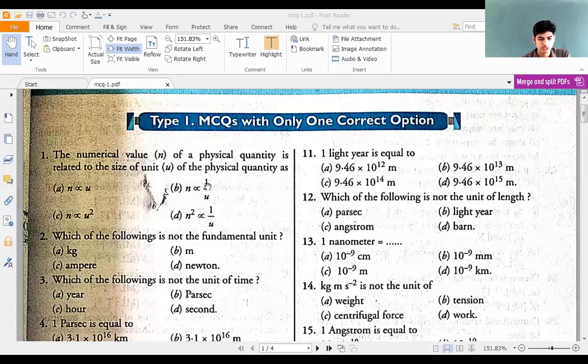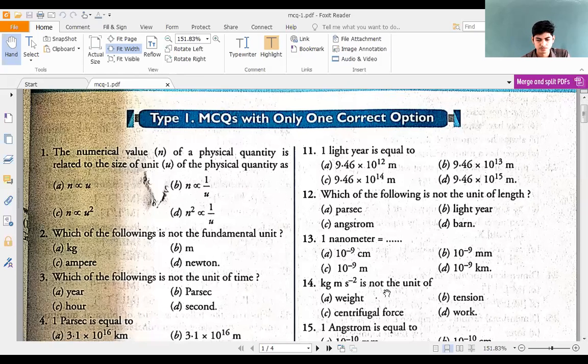The problems are simple. We would have told you about this earlier, when doing the chapter there would have been a discussion on this. You need to remember them. B is the answer. So the right answer here will be B. This will be the right answer. N is inversely proportional to U, right?